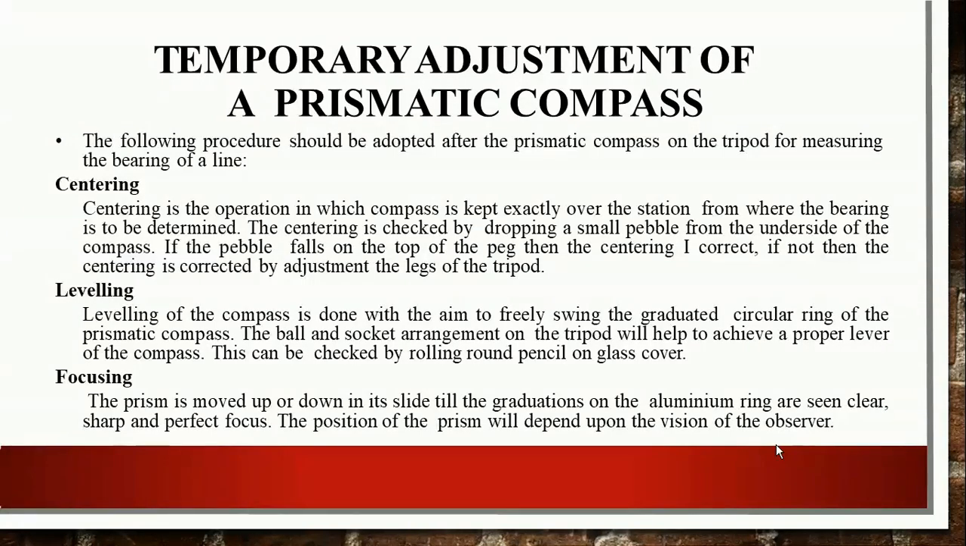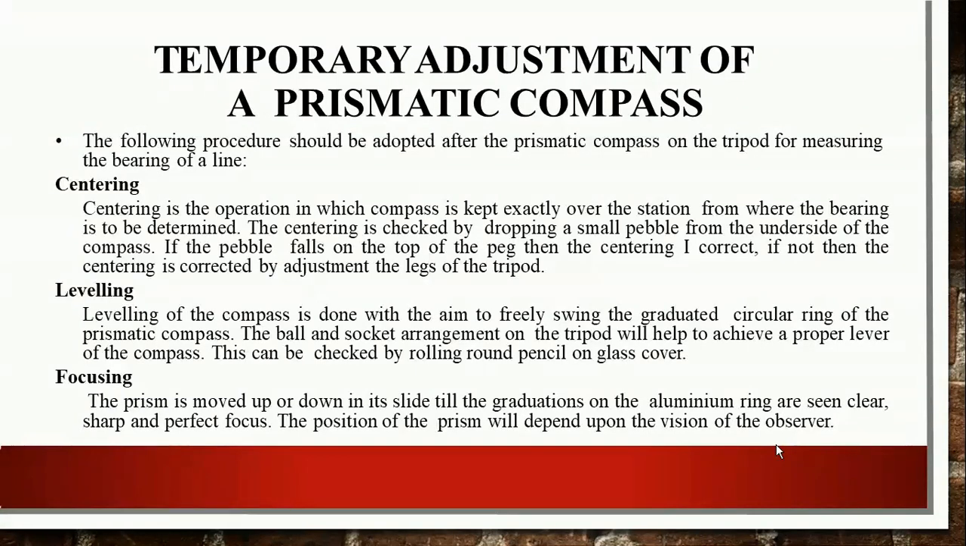Or you can use the plumb bob also for the centering purpose. After that, the next operation is leveling. Leveling of the compass is done with the aim to freely swing the graduated circular ring of the prismatic compass. The ball and socket arrangement on the tripod will help to achieve a proper leveling of the compass. This can be checked by rolling a round pencil on the glass cover, okay?